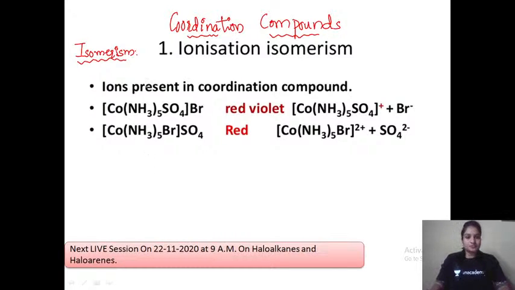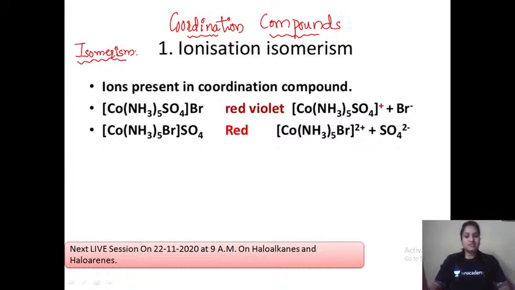Okay, so here, isomerism, as I said, is a phenomenon where compounds have the same molecular formula, but their arrangement will be different. So based on this, we have different types of isomerism. The first one is ionization isomerism. Ionization means, as the name itself suggests, the ions that will be formed are different.